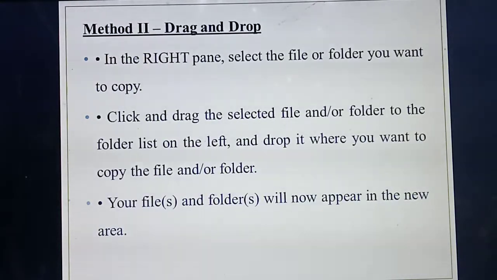Okay, here copy and paste is also the same with drag and drop. What steps do you follow to drag and drop? In the right pane, you select the file or folder. Whichever file you need, you click it and long press the mouse button. Then you drag it from one place and drop it in the next place. That's the same for copy and paste.